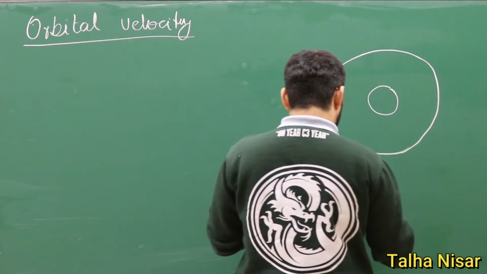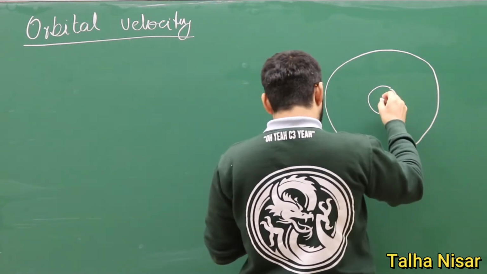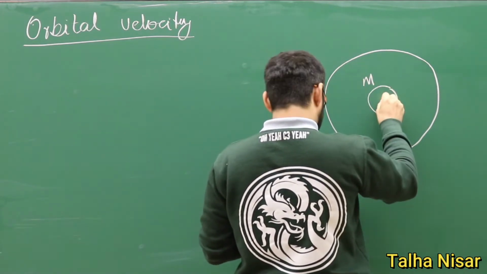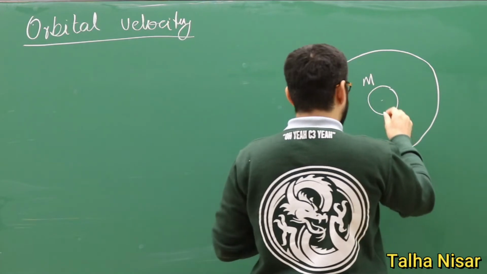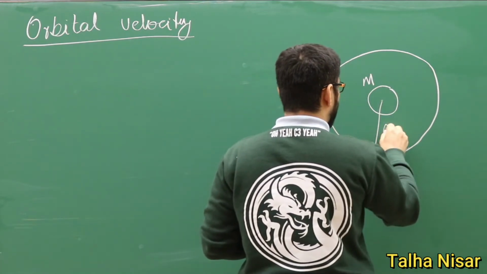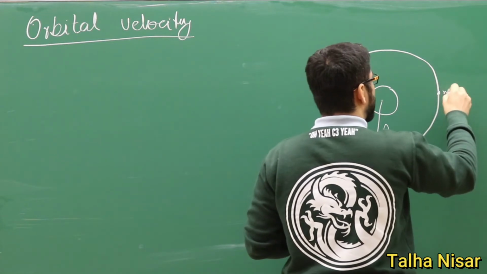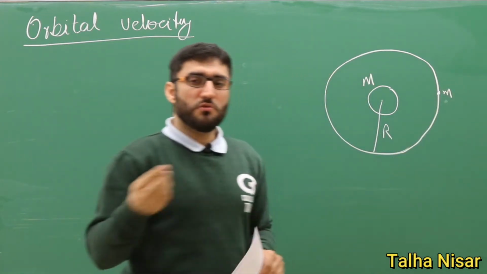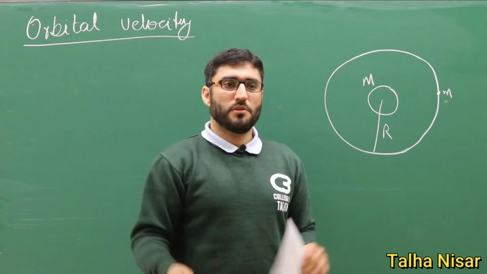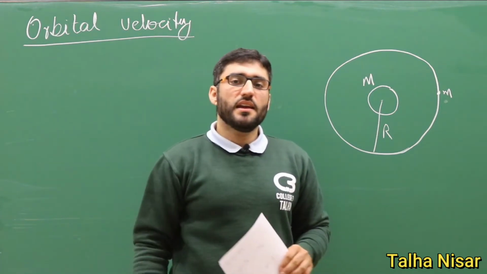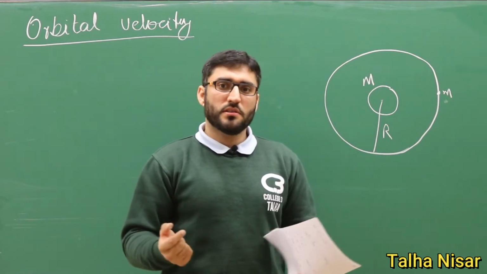So this is the big mass, the mass of the Earth, and it has a radius here. And we have the small mass, which can be a small artificial satellite, or for example the International Space Station or other small satellites that are revolving around the Earth.